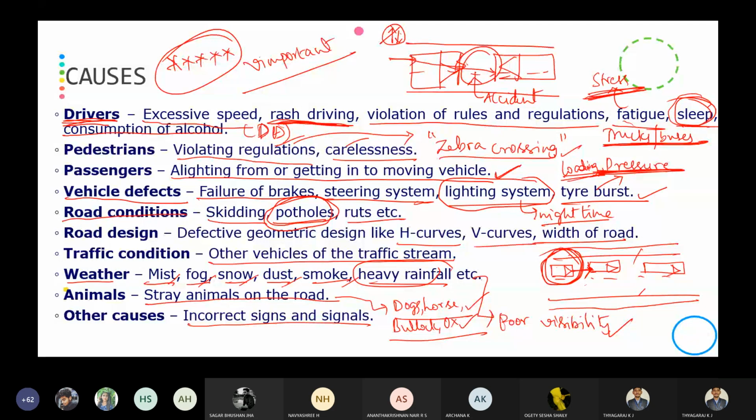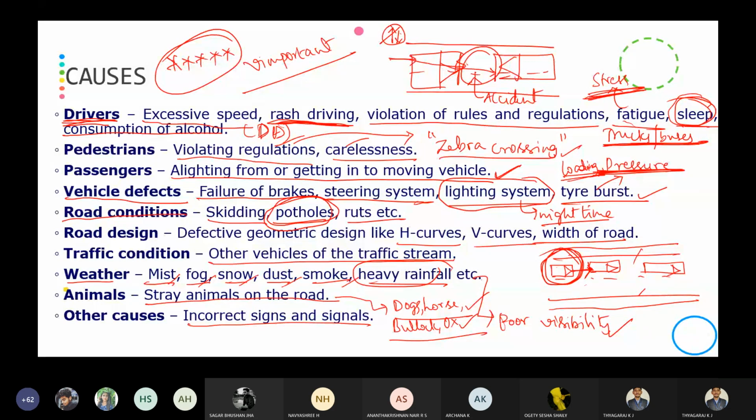So remember, this is very important. These are the causes for accidents: drivers, pedestrians, passengers, vehicle defects, road condition, road design, traffic condition, weather, animals, and other causes. In the exam, if they ask you to explain the causes for road accidents, you can write this one. That is the drivers, pedestrians, passengers, vehicle defects, then road condition, road design, traffic condition, weather, animals, and other causes.